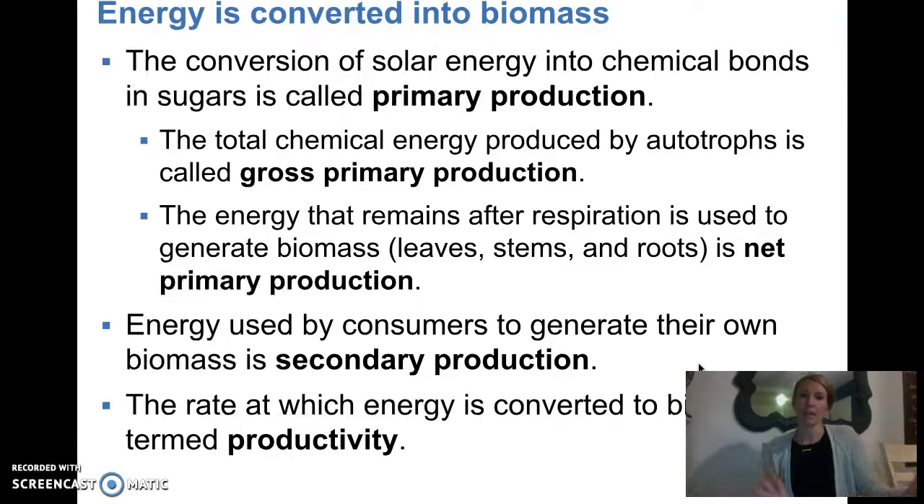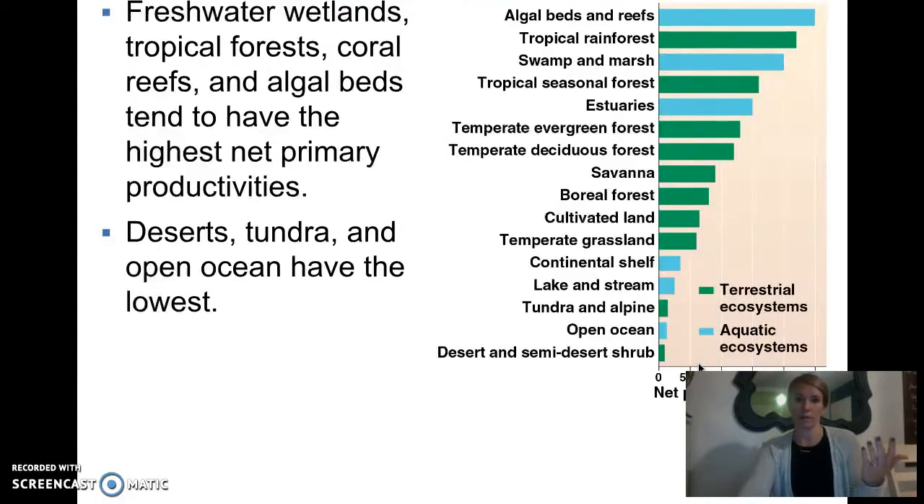And the rate at which energy is converted into biomass is termed productivity. So how quickly we're turning energy into mass. We're taking energy, which originally is from the sun, and storing it in chemical bonds, making mass inside of our bodies or any living thing's bodies. So we can compare the rate of primary productivity or overall productivity amongst different ecosystems.